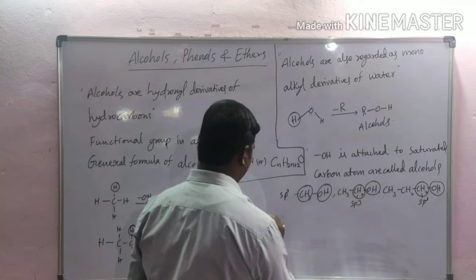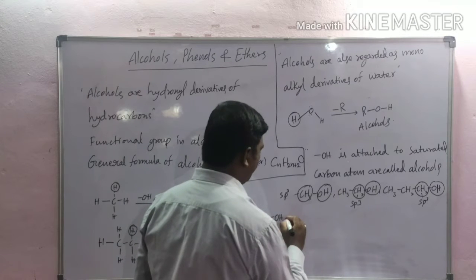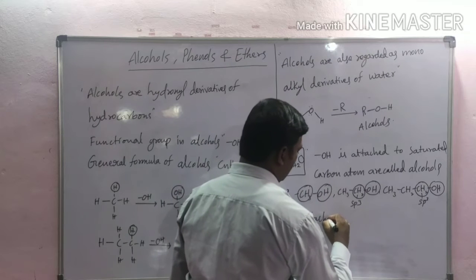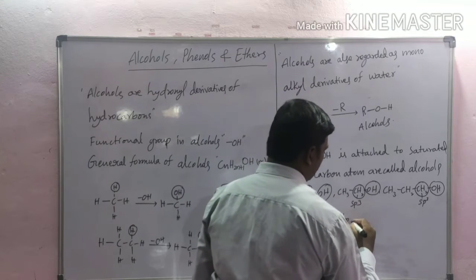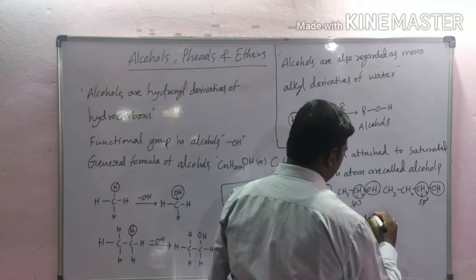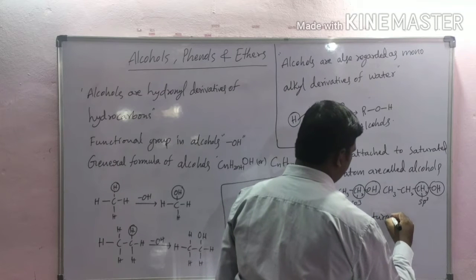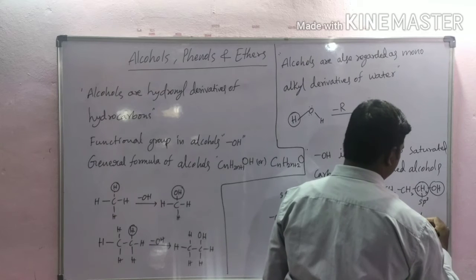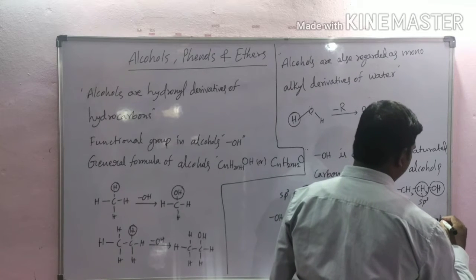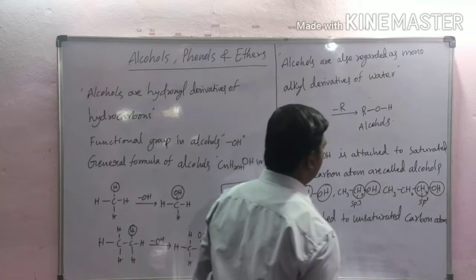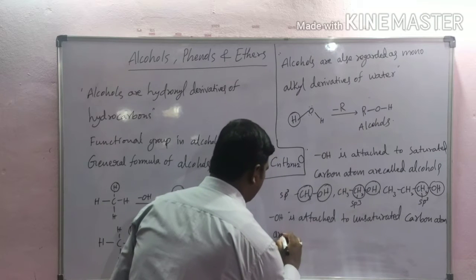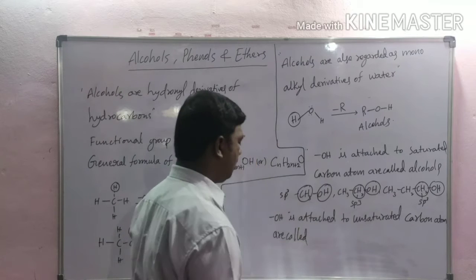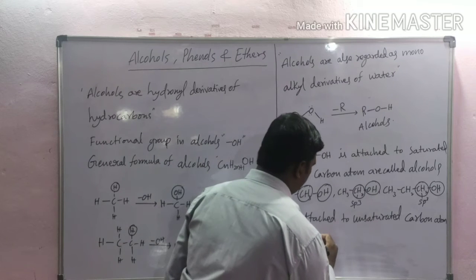If a hydroxyl group is attached to an unsaturated carbon atom, it is called an enol.